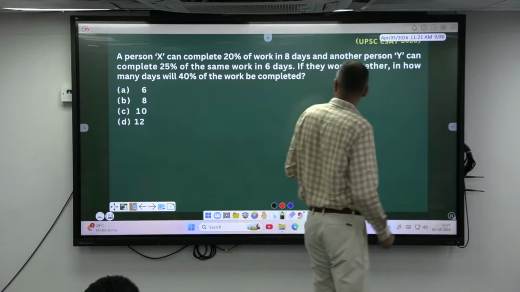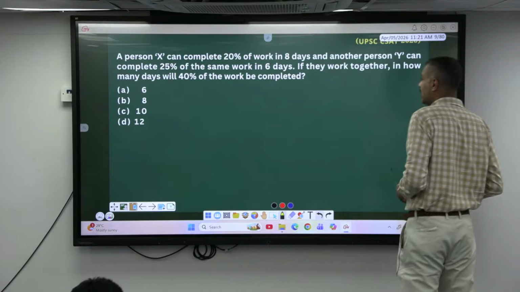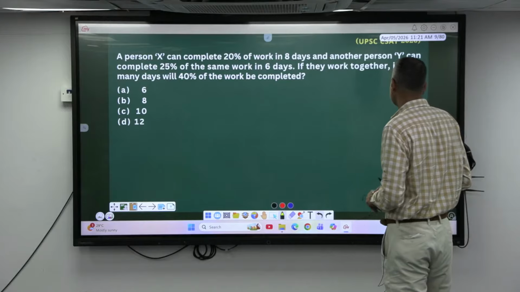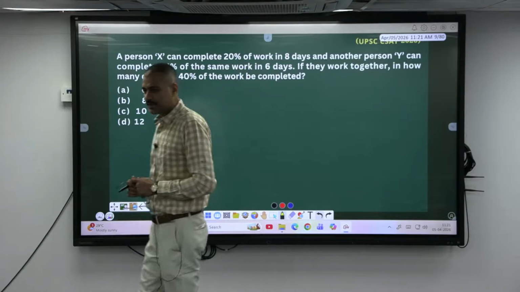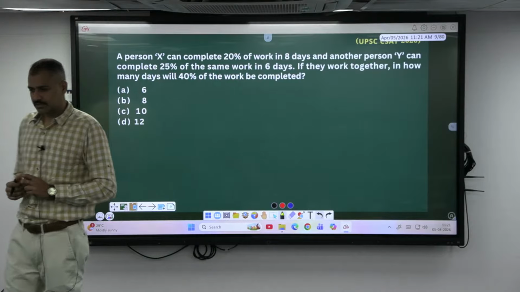X can complete 20% of the work in 8 days, another person Y can do 25% of the same work in 6 days. If they work together, in how many days will 40% of the work be completed? Quick now. Don't write the question. Come on, solution only.